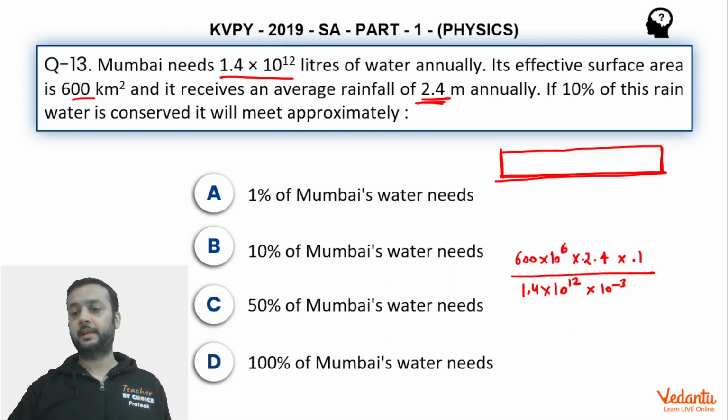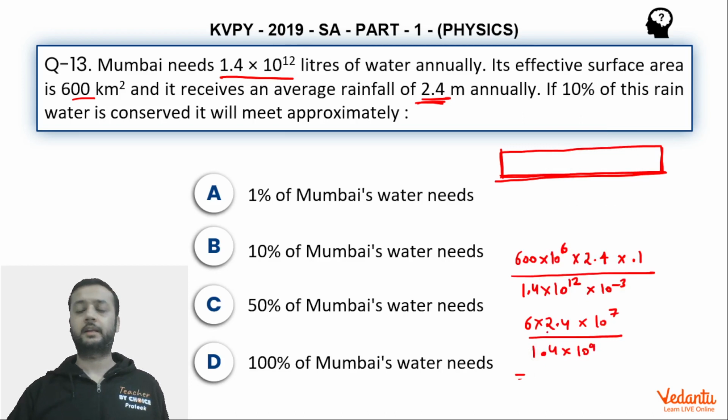Okay, so 8 and 1 gone, so 7. So in the numerator we have 6 into 2.4 into 10 to the power 7, and in the denominator we have 1.4 into 10 to the power 9.